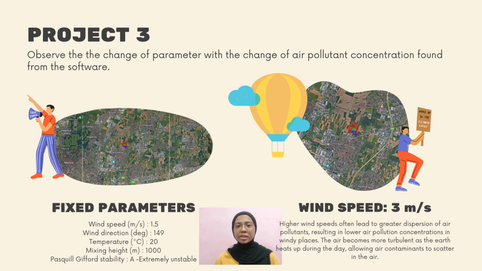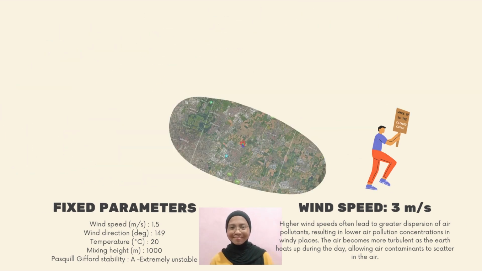On the left side shows the dispersion for fixed parameters. The data of fixed parameters are listed below, where the wind speed is 1.5 meters per second, wind direction 149 degrees, temperature 20 degrees Celsius, mixing height 1000 meters, and class A, which is an extremely unstable condition. Furthermore, as we can see, there are 3 zones, which are red zone, green zone, and blue zone, and each zone shows a different concentration.